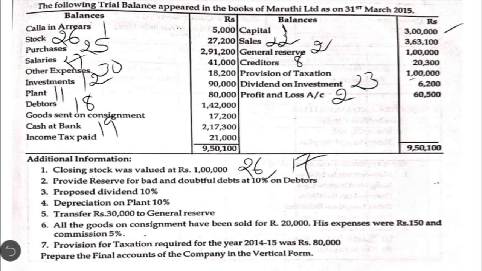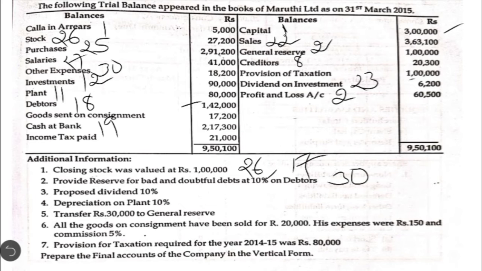Okay. The next one, provide reserve for bad and doubtful debts at 10% on debtors. Unlike the previous question, the old reserve is not there. Okay, only new reserve has to be created, and this will be shown in note number 30. How do we calculate? We have to provide 10% on debtors. The debtors balance they have given in this question is 1,42,000. On that we have to calculate 10%, which comes to 14,200.